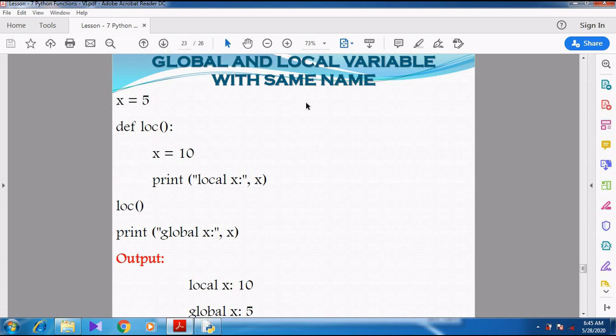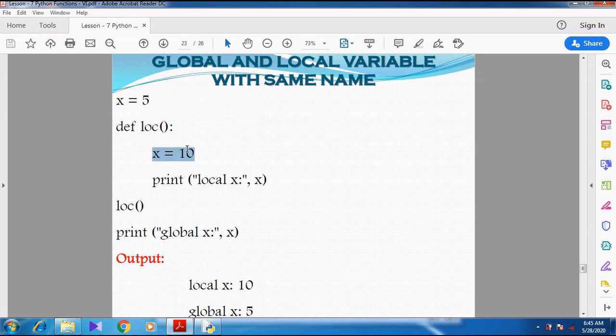Global and local variable with the same name. See here, x equal to 5. Now you say which is called global variable? X equal to 5 is called global variable. Then we are creating a function called local function, that is LOC.